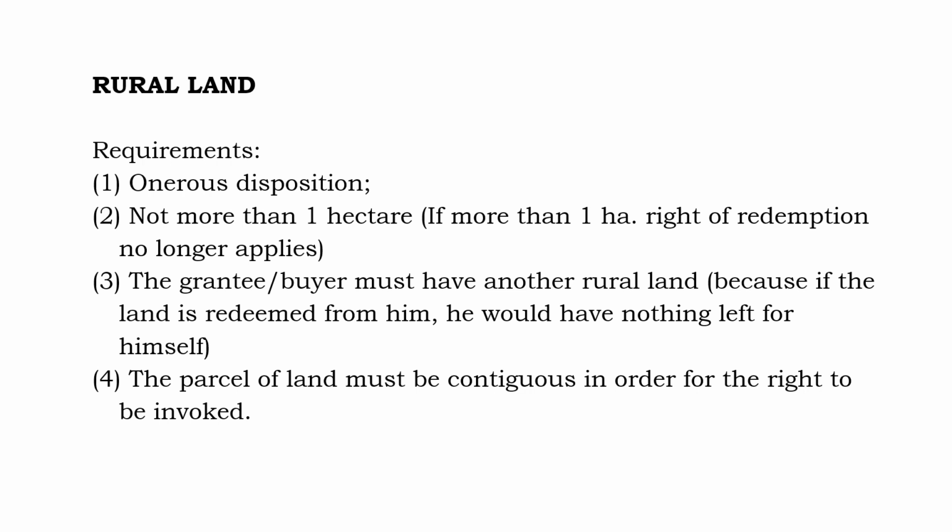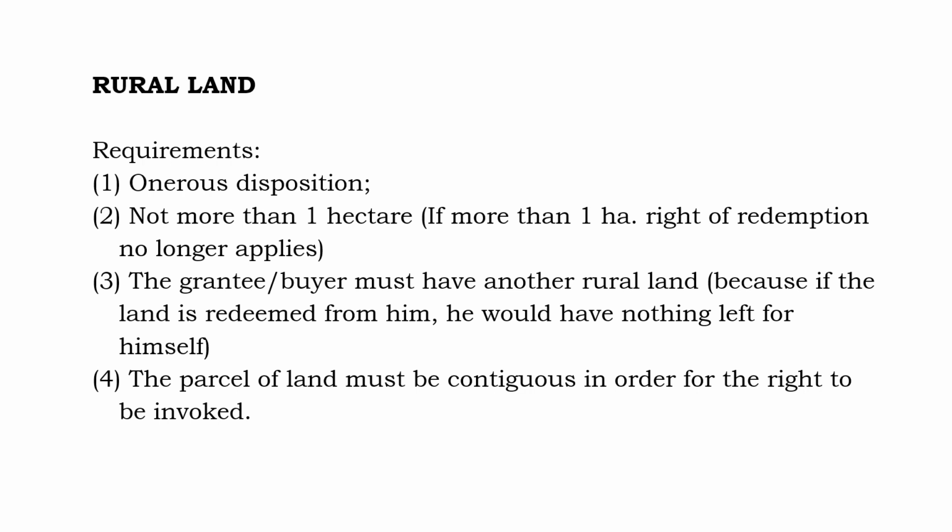Number 3, the buyer should have another land. Halimbawa, si ABCD nagbenta kay X. Si X dapat may iba pang lupa para magkaroon ng right of redemption si ABCD. Kasi kung si X buyer ay walang ibang lupa kundi yung nabili sa kanila, walang right of redemption.